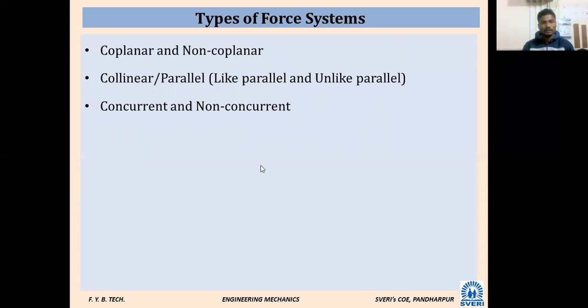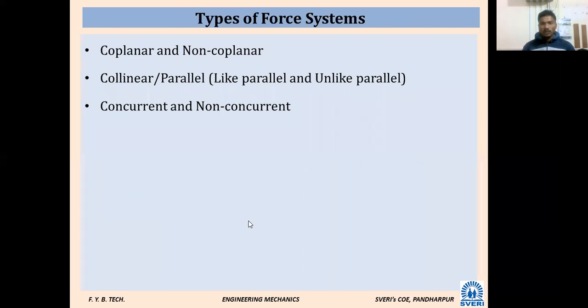Types of forces, we have just seen. What is that? Coplanar and non-coplanar. Can anybody tell what are coplanar and non-coplanar forces? We discussed it at the beginning, in the first lecture itself. What are coplanar forces? To whom should we call coplanar forces? Those whose line of action lies in a single plane.